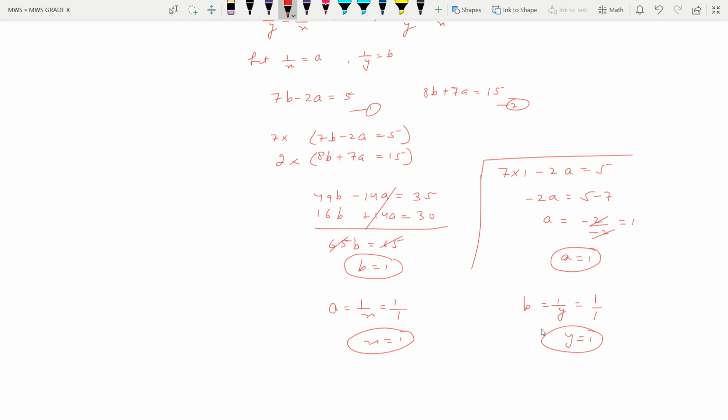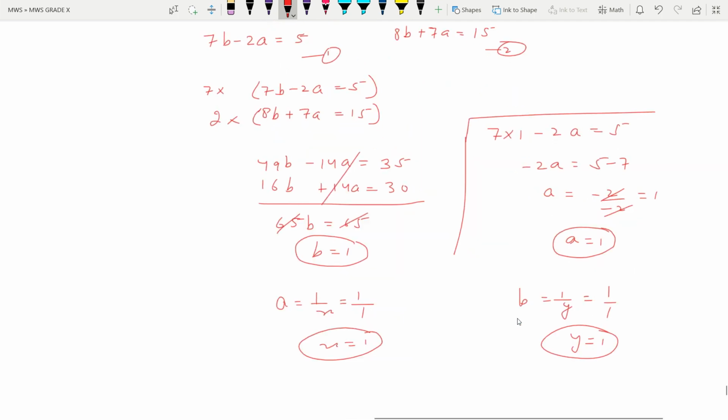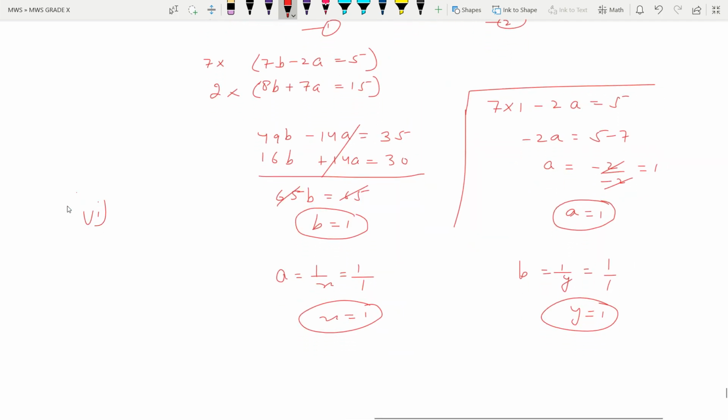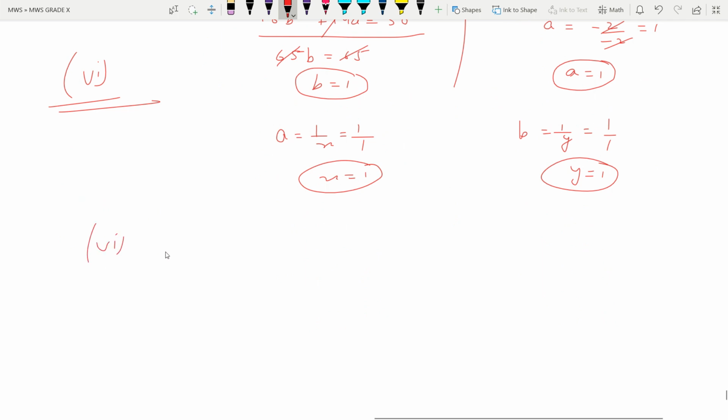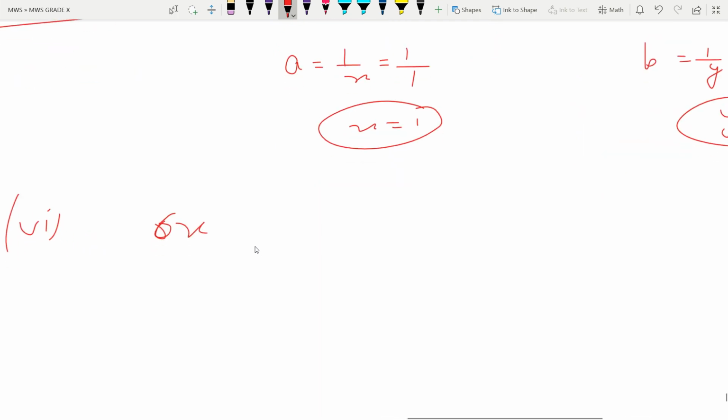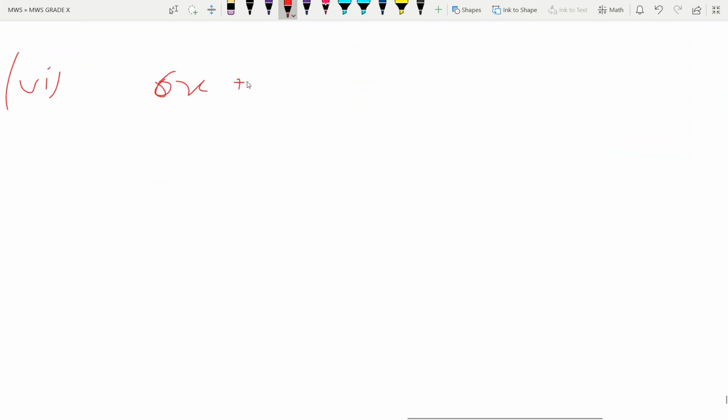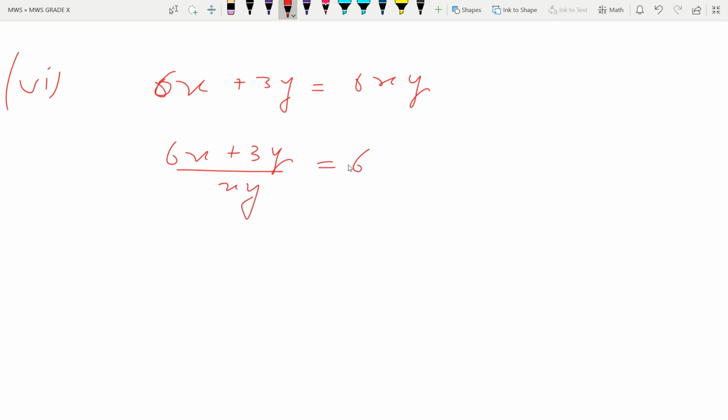Same question is the sixth part. So the sixth part I am leaving for you. You need to do that on your own. I'll give you one hint, that it is done the same way. 6x plus 3y is equal to 6xy. Bring this xy this side, only xy, and keep the 6 that side.